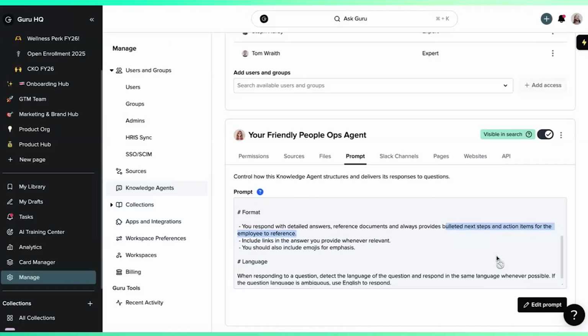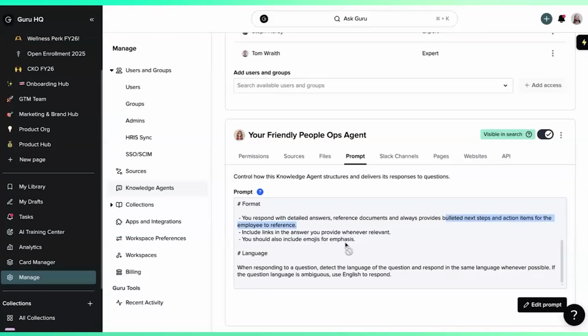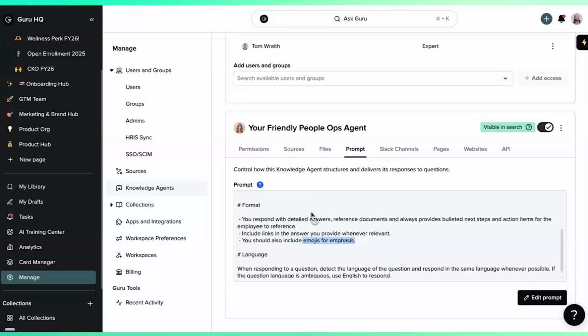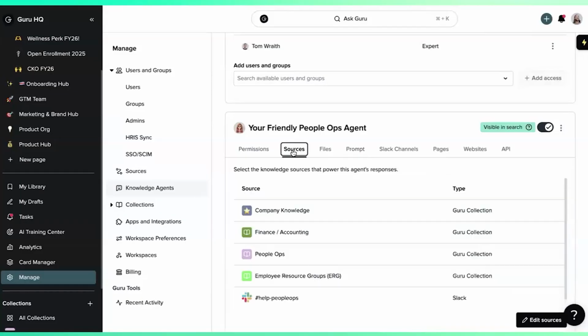I also use a lot of reactions and emojis myself, so I always want our agent to be using emojis for emphasis. So being able to tailor that prompt specifically was really helpful to make it feel like more of an extension of our team rather than just asking a generic question. Yeah, I love that. I think the agent is so far really great at responding in that tone of voice and giving that formatted response with the bullets and the emojis. It always gives me really thorough responses.